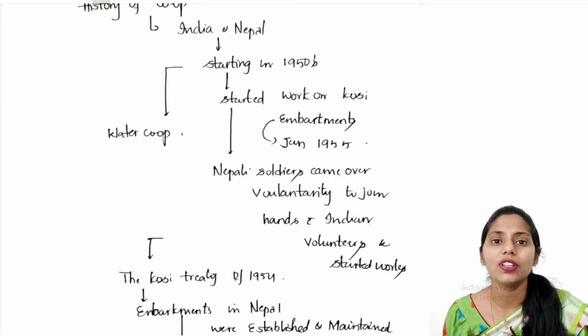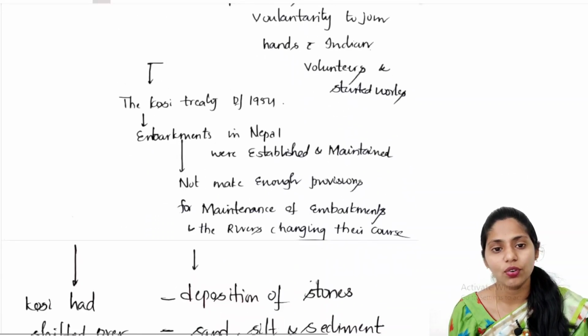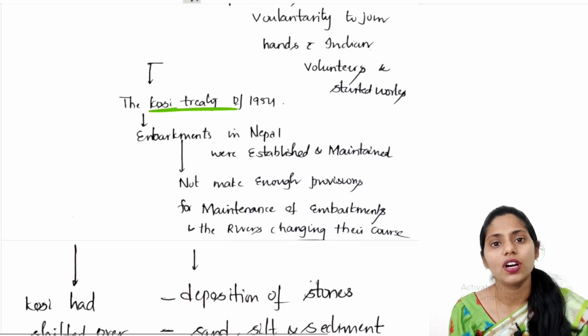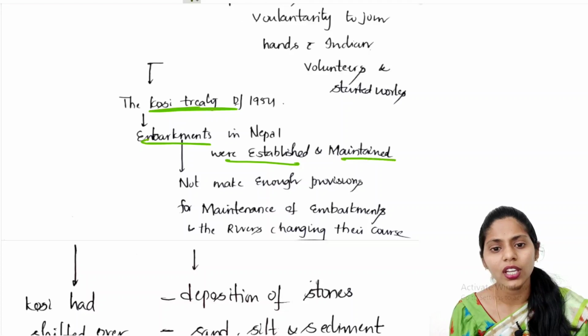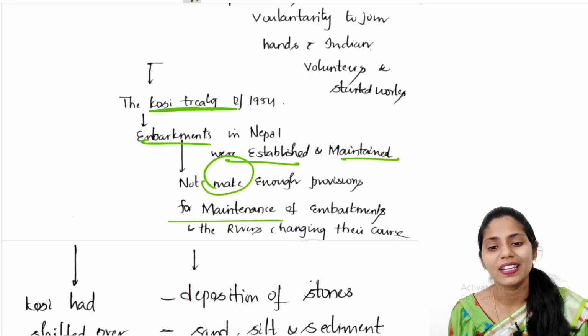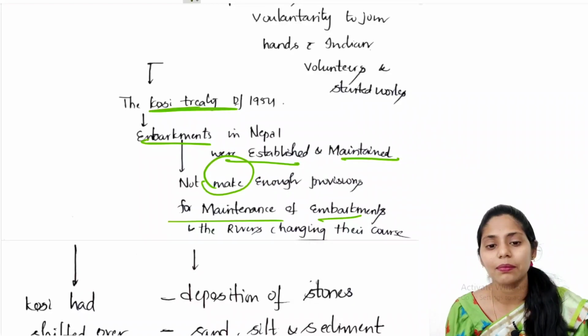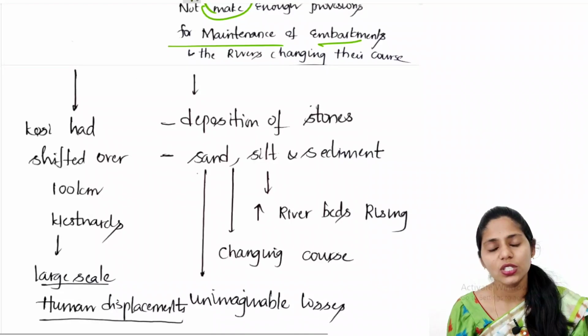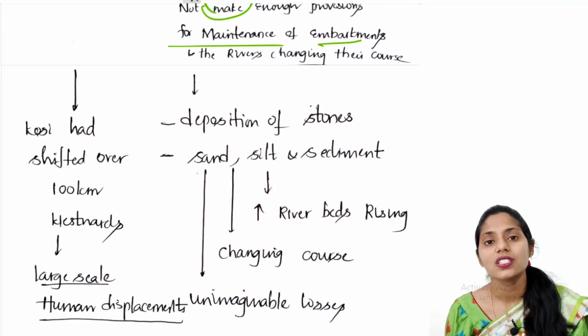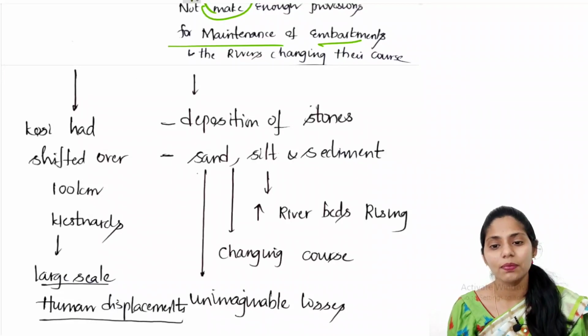Later on we came up with the Kosi Treaty of 1954. In this Kosi Treaty of 1954, embankments in Nepal were established and maintained. But it did not make enough provisions for the maintenance of these embankments, and rivers are changing their course. Rivers are changing course because of deposition of stones, sand, silt, etc., which is raising the river beds. So that is leading to a change of course.